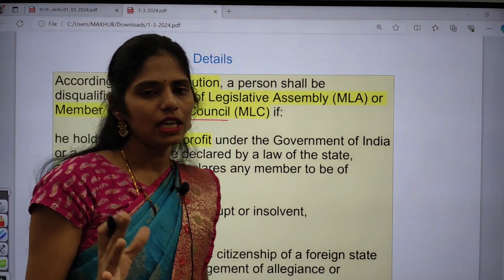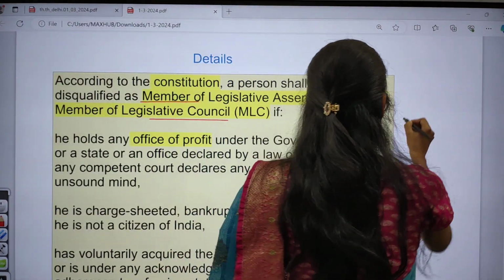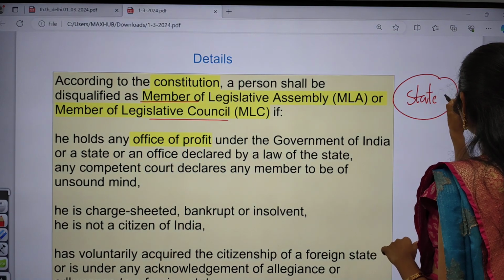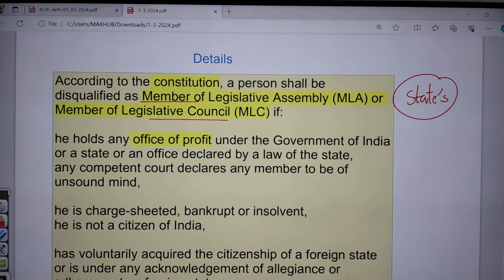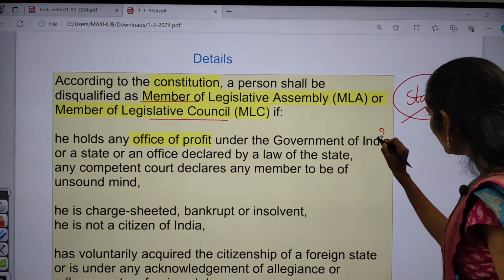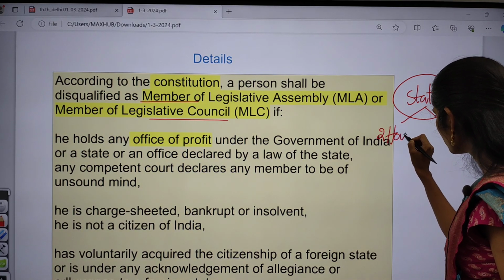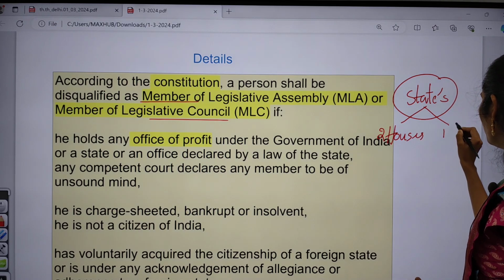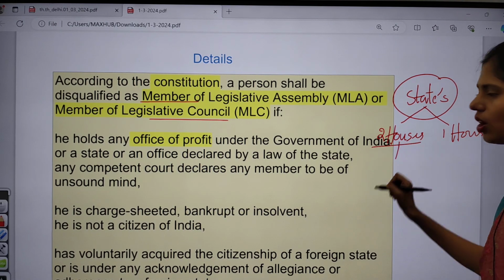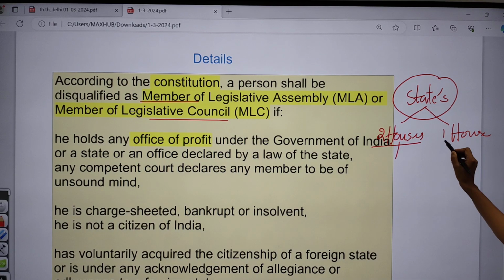Normally in states, the states have the capability, given by our constitution, to have two houses if they want, or only one house if they want. Two houses is called bicameralism, and one house is called unicameralism.